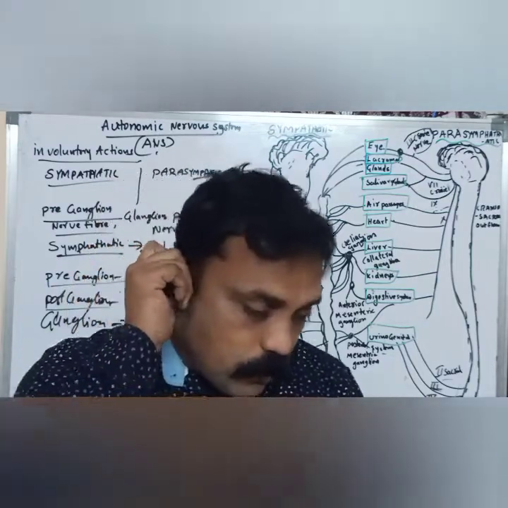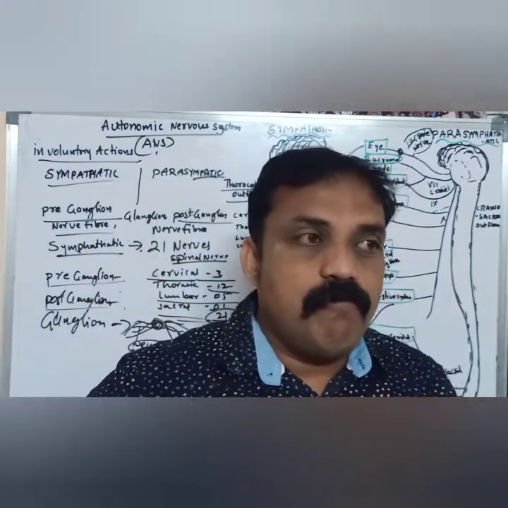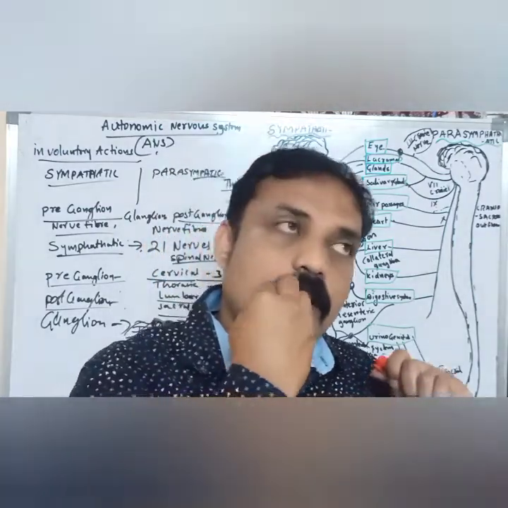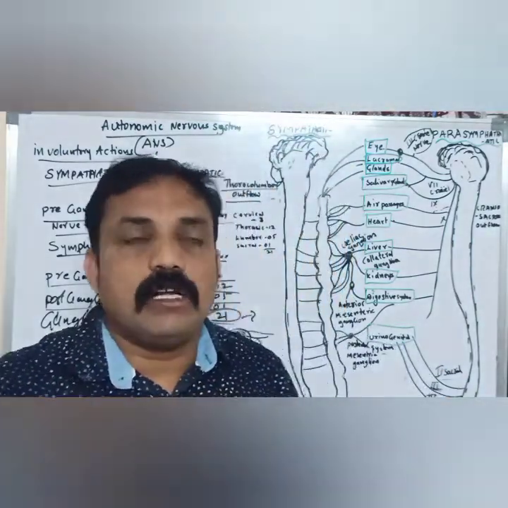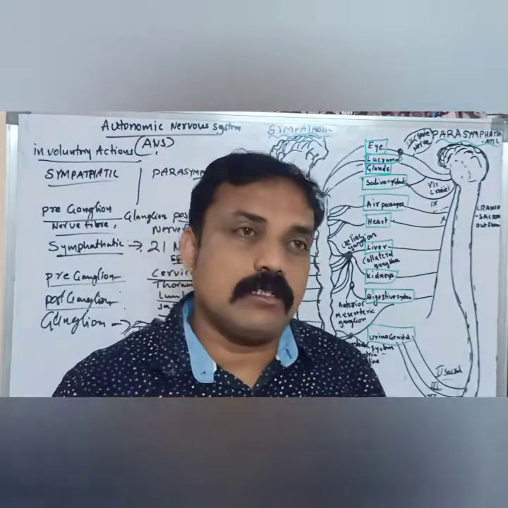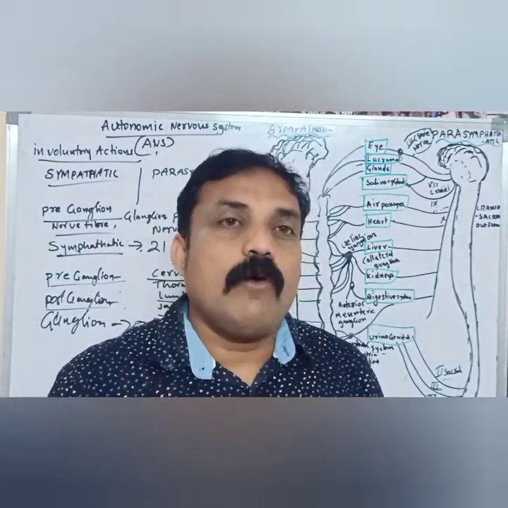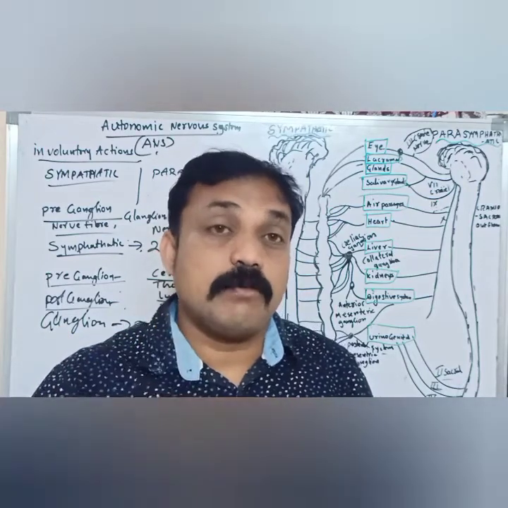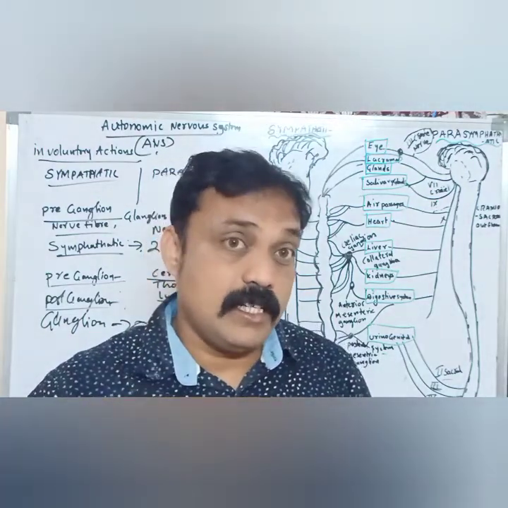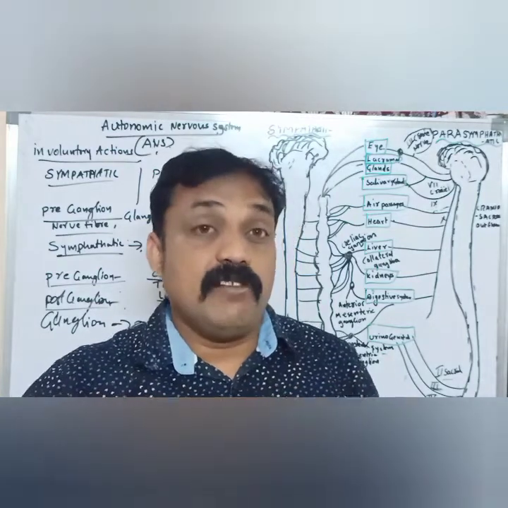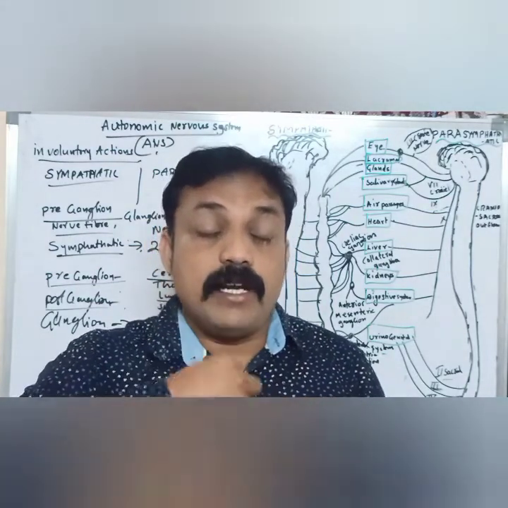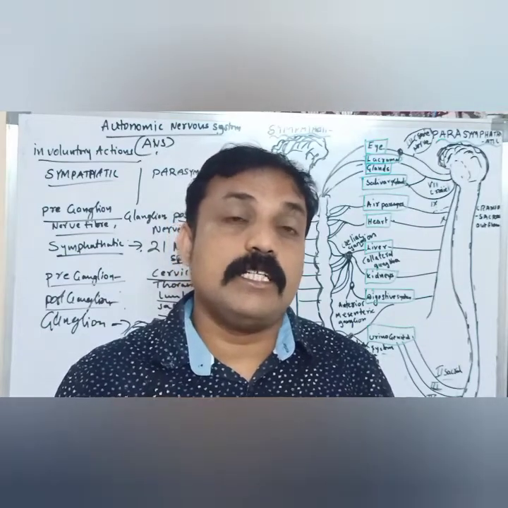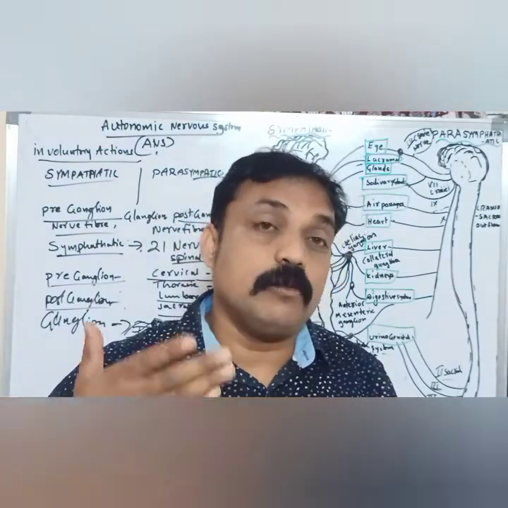For example, one more thing. When we feel tension or stress, what happens because of emotions? Our heartbeat rate, circulation, and respiratory rate increase, and we take in more oxygen.